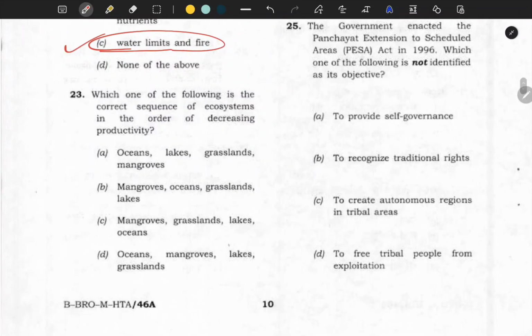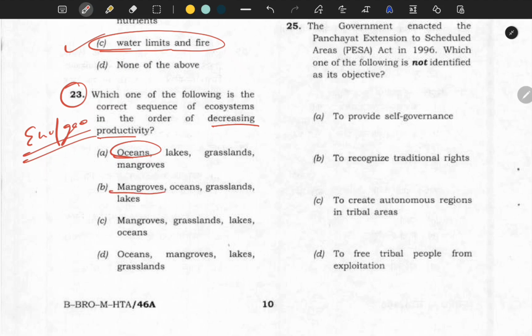Okay, so next question, which of the following is the correct sequence of ecosystems in the order of decreasing productivity? Again, this question is from your environment, and I think in geography also it is there. They are asking decreasing order. Ocean cannot come first because ocean has one of the least productivity. Mangroves can be first, yes. Mangroves are there in this option also, so the answer might be in these two.